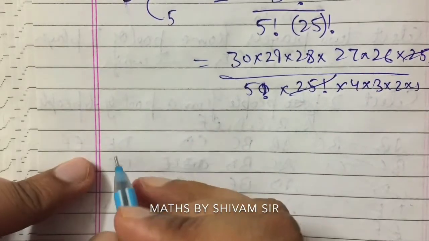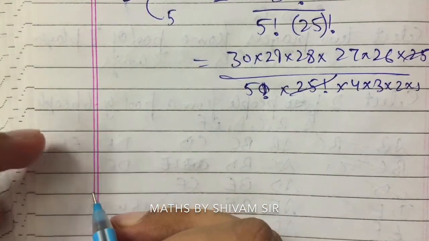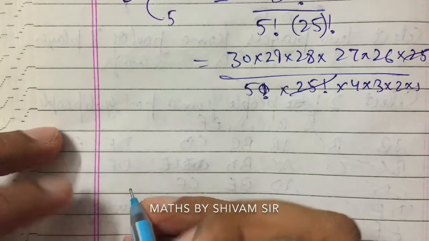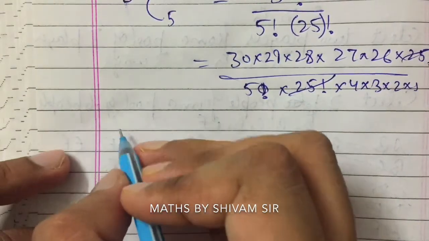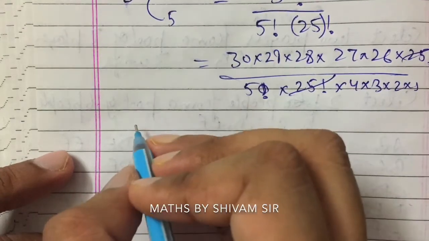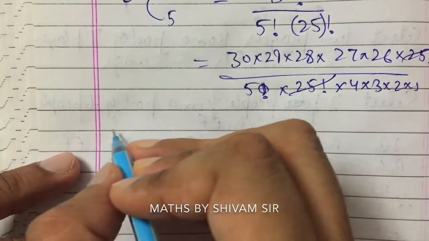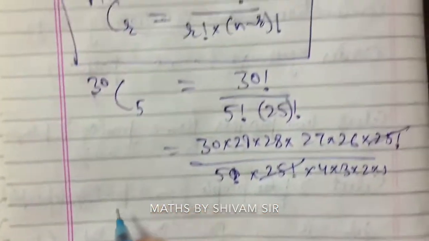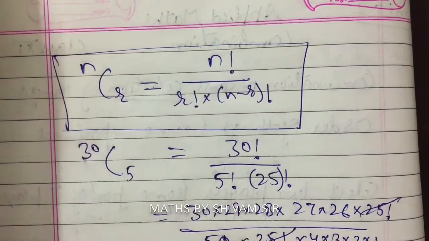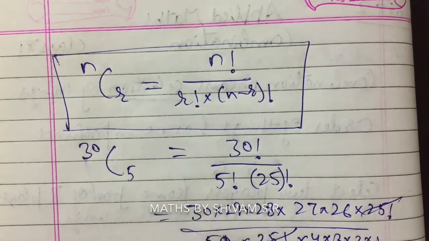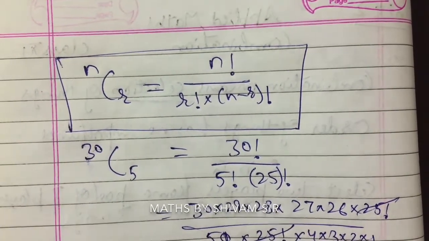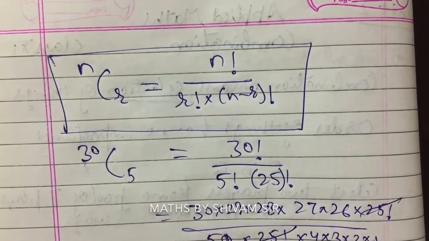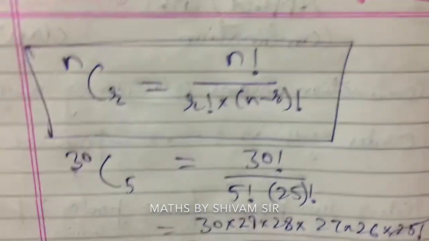This formula gives us the number of selections very easily. We use it when we have to select r items from a pool of n players, outcomes, or possible ways.